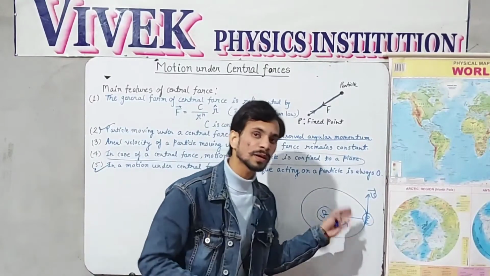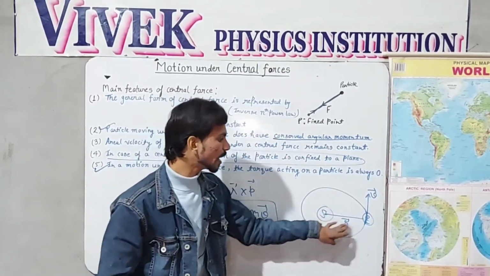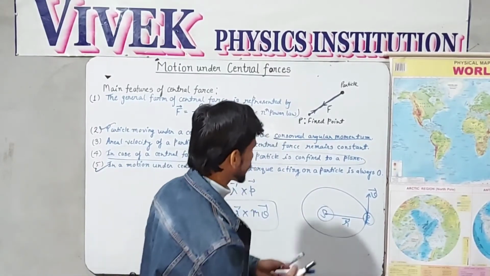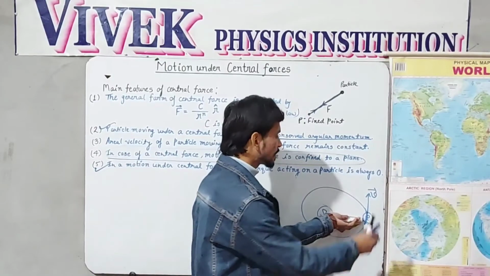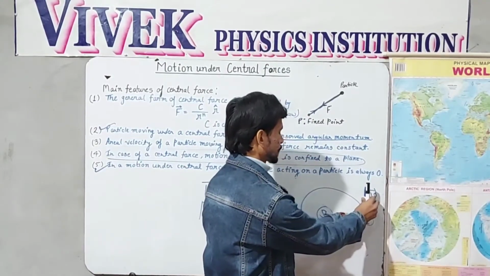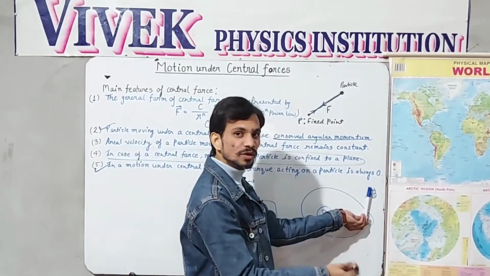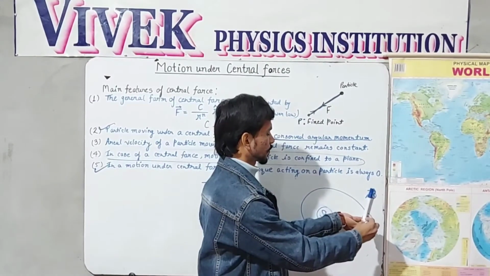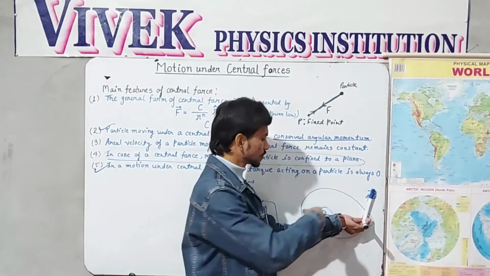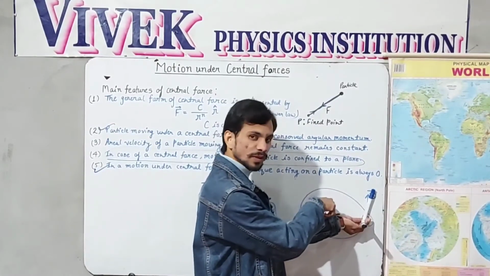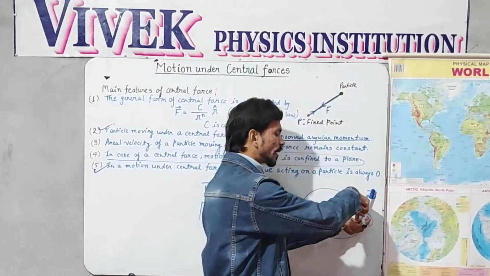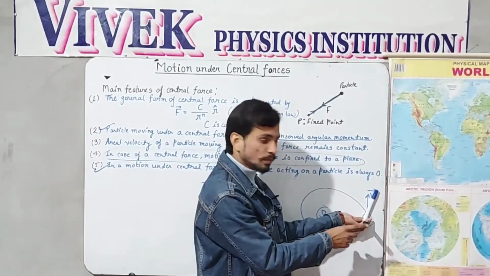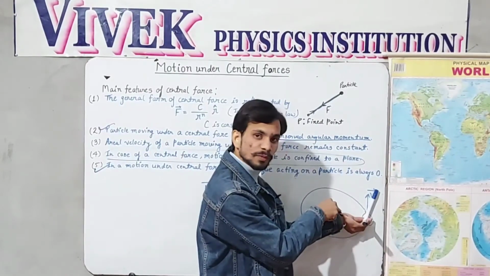That will be in the perpendicular direction to r cross v. If this is r and this is v, then the direction of its angular momentum can be shown by this marker. If this is r, this is v, then r cross v will be directed in this direction. So the angular momentum is perpendicular to r cross v.